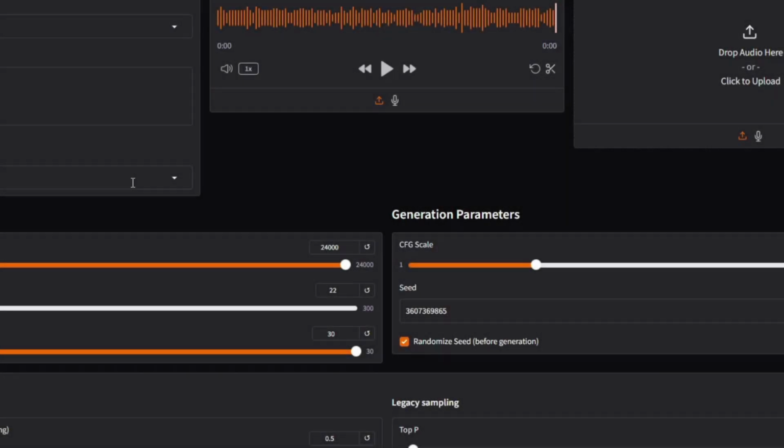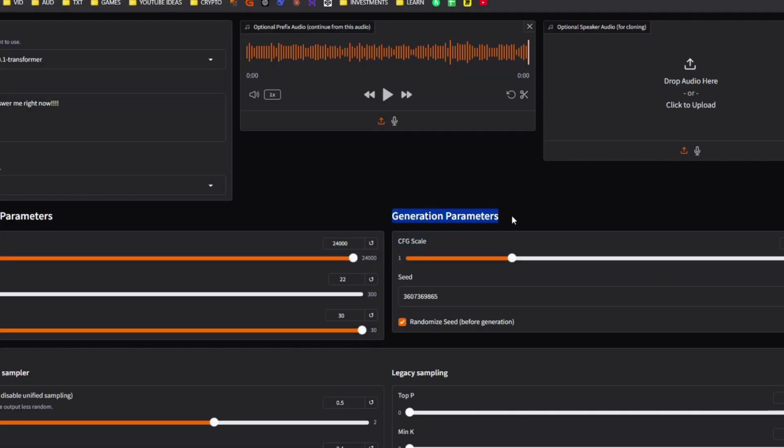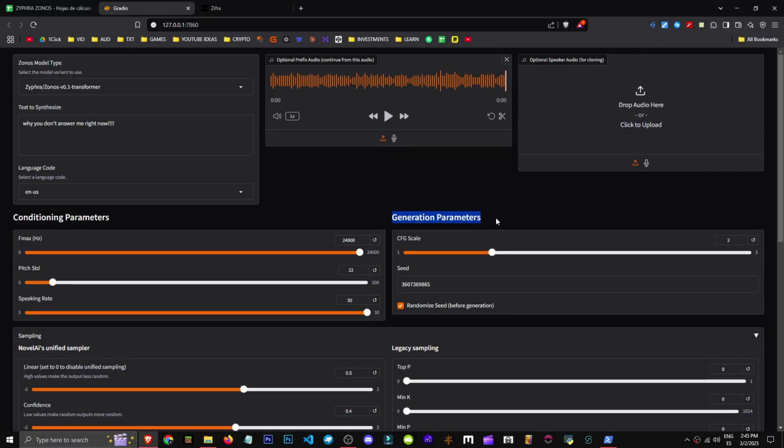Alright, what is the CFG scale? What's this generation parameter? Basically, it's intuitive. The lower it is, the less it follows the prompt literally. The higher, the more it follows it.